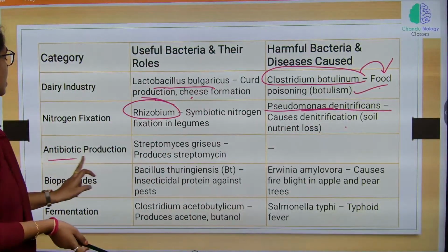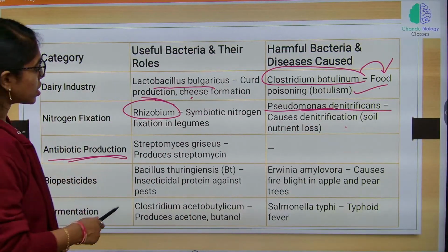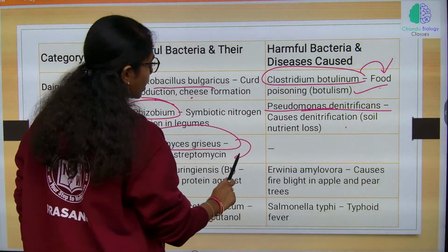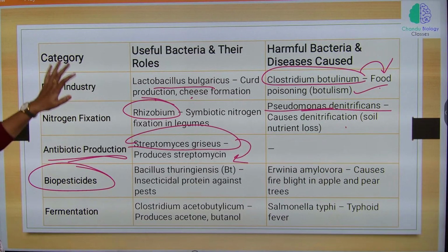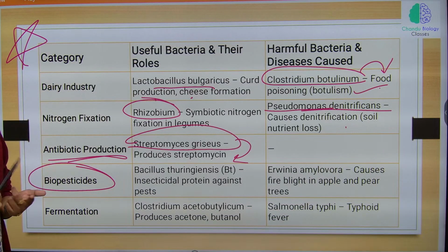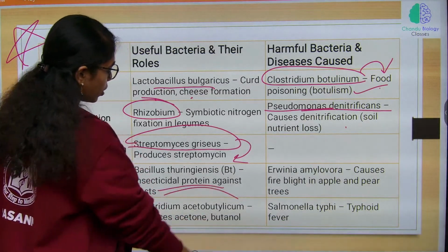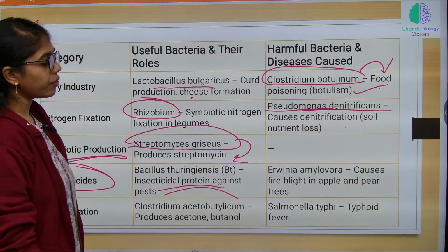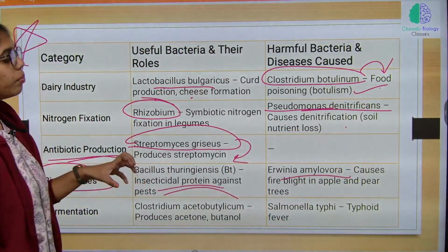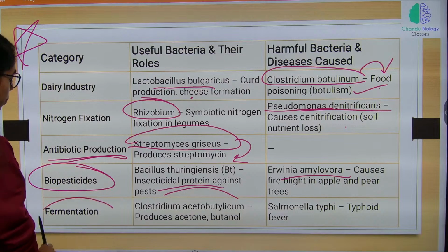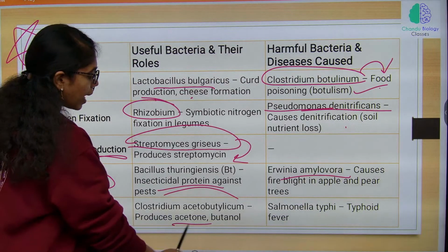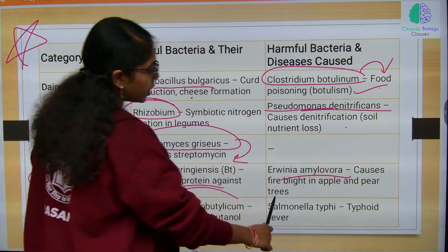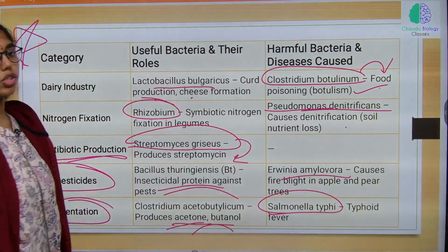Next is antibiotic production. Streptomyces griseus is involved in what antibiotic production? Streptomyces. Next, which bacteria are used as biopesticides? This table, if you can remember, it is enough for useful and harmful bacteria. Bacillus thuringiensis, insecticidal protein against the pest. Harmful, Erwinia amylovora, which causes fire blight in apple and pear trees. Next, fermentation. Clostridium acetobutylicum, which produces acetone and butanol. Harmful include Salmonella typhi, which causes typhoid fever.